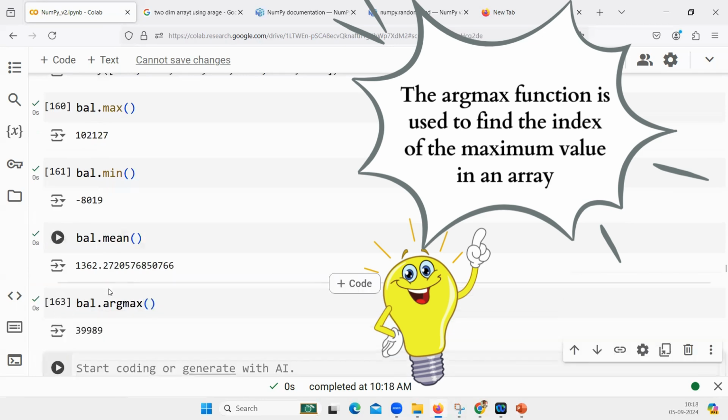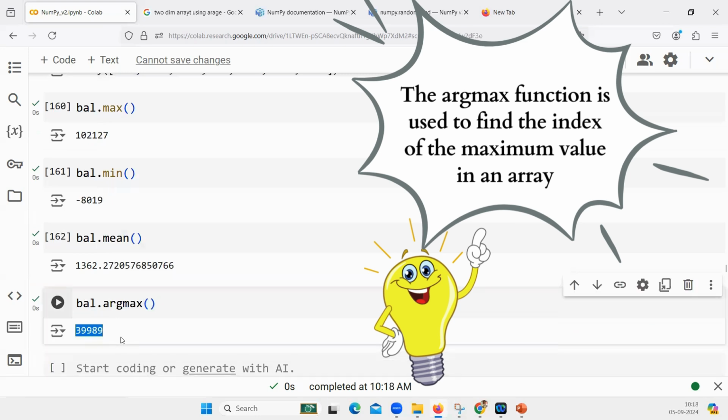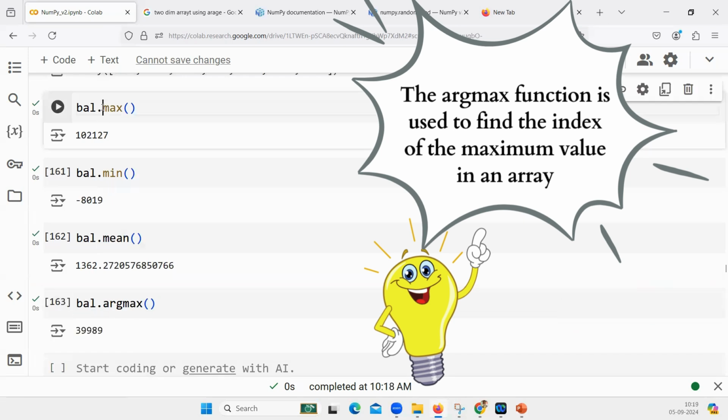What exactly will this do? Is this the maximum balance that I'm getting? No. What is the function for the maximum balance? The original function is balance.max. But what does argmax do? It gives the index. Giving the index where? Try to complete the statement. Giving the index where the maximum balance is present.